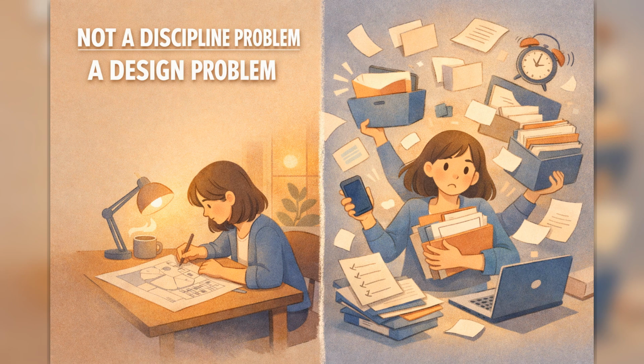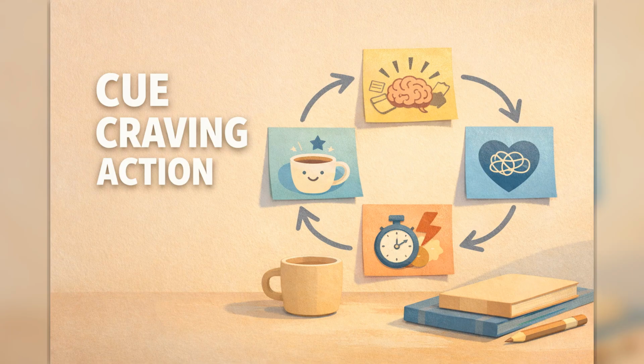When we treat list overload as a system issue, we stop blaming ourselves and start changing the conditions that shape behavior. Here is the overload loop in plain language. First comes the cue. You see too many open tasks. Then craving. You want immediate relief from that tension. Then action. You bounce to easy tasks that feel finishable. Then reward. Brief calm, because you checked something off.